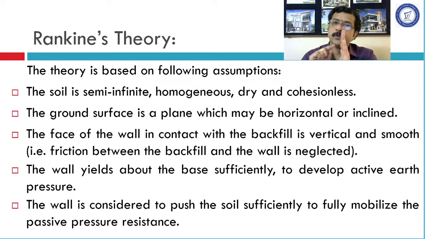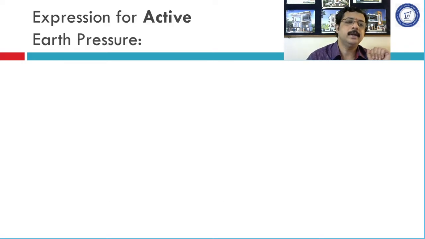This movement would ensure the maximum possible shear strength which can be mobilized at the interface of the sliding wedge. Sliding wedge and stationary wedge will be there and this will be the interface. So at this interface, the maximum possible shear strength has been overcome. This is the meaning of fully mobilized passive pressure resistance. Okay, we will move ahead.